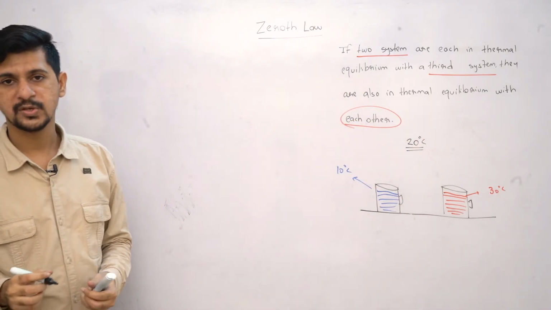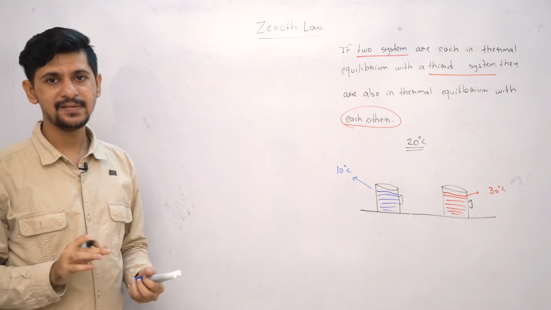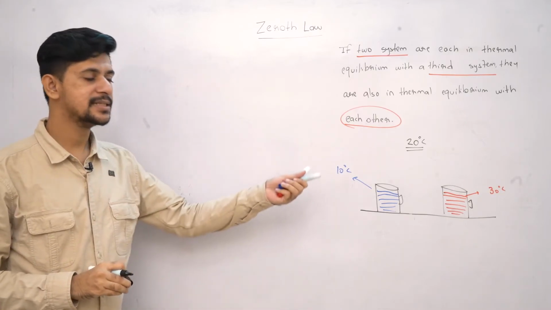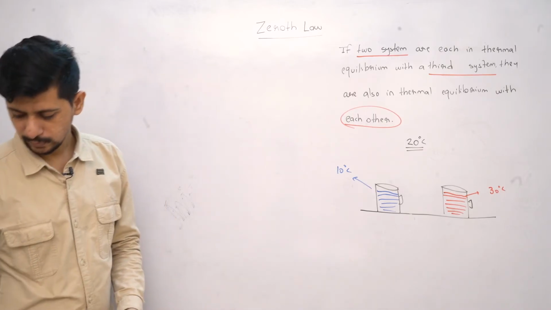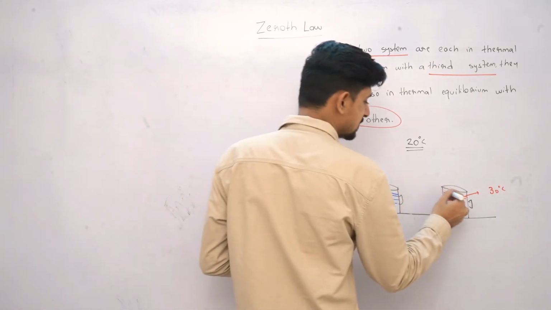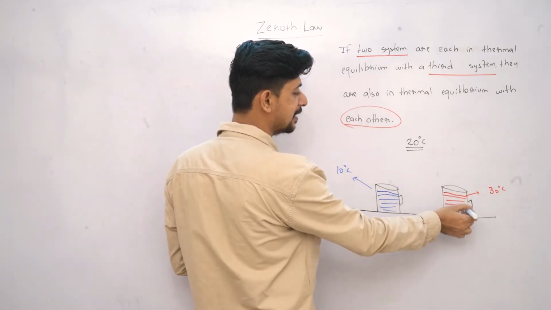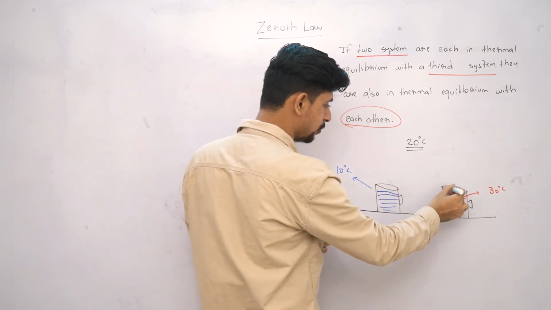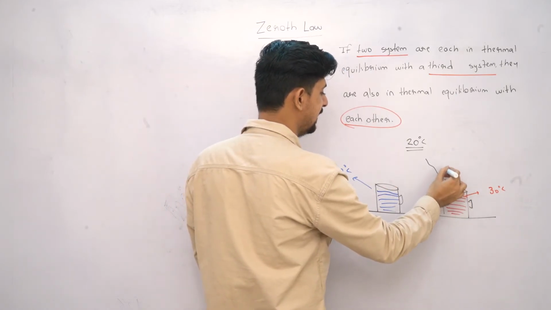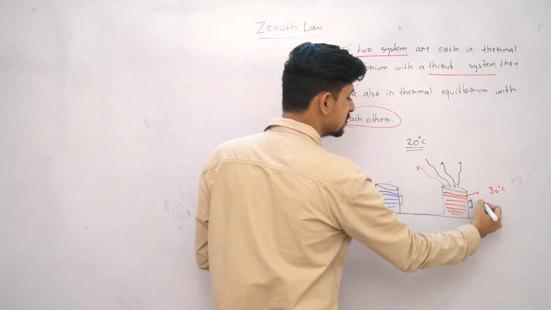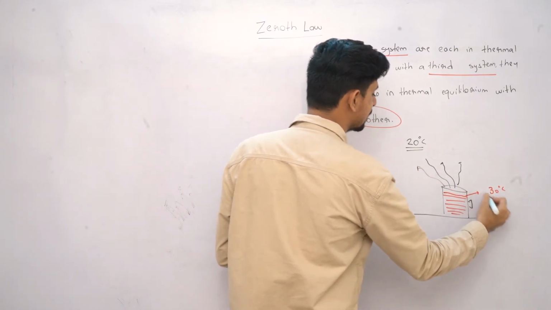Now what will we observe here? As per thermal equilibrium, we know that until thermal equilibrium is achieved, the exchange of heat energy will take place, right? So for this case, how will this exchange take place? Since this is at a higher temperature than the surrounding in which it is placed, this will lead to transfer of heat energy to the surrounding, which means this will lose thermal energy.